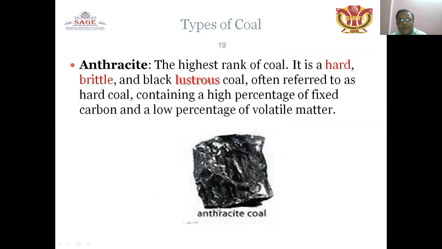Another variety of coal is anthracite, the highest rank of coal. It is a hard, brittle, black lustrous coal, often referred to as hard coal, containing a high percentage of fixed carbon and a low percentage of volatile matter. That is called anthracite coal.